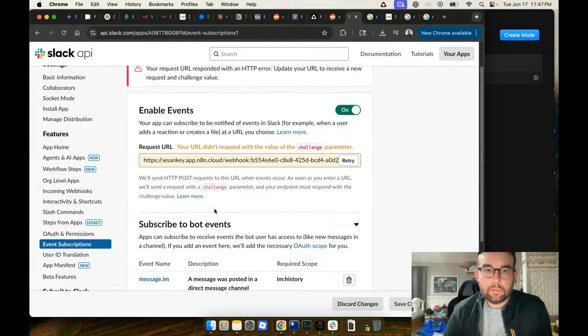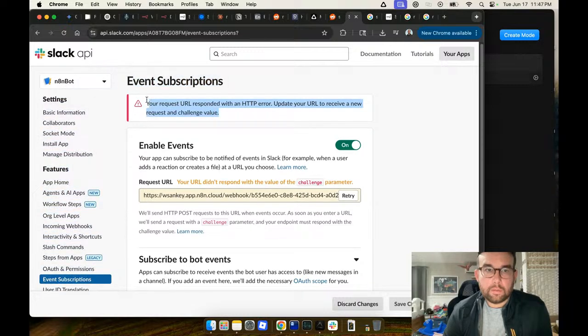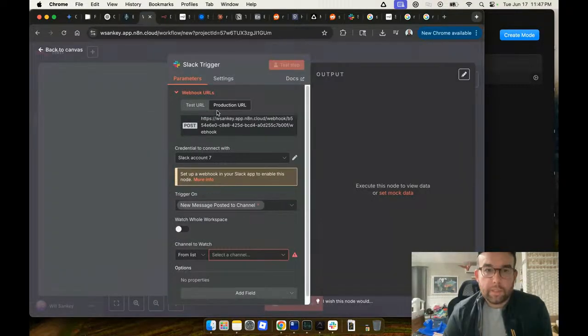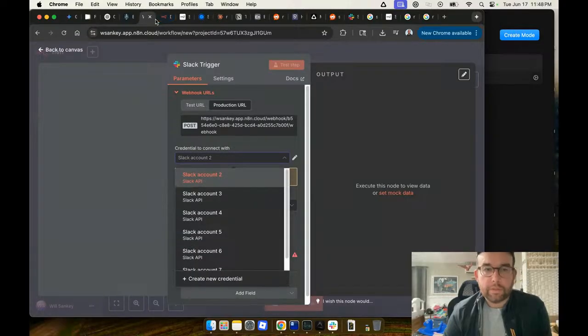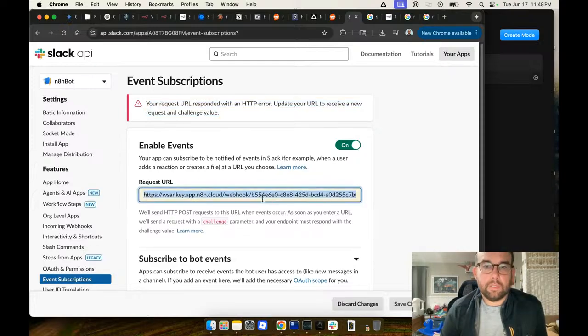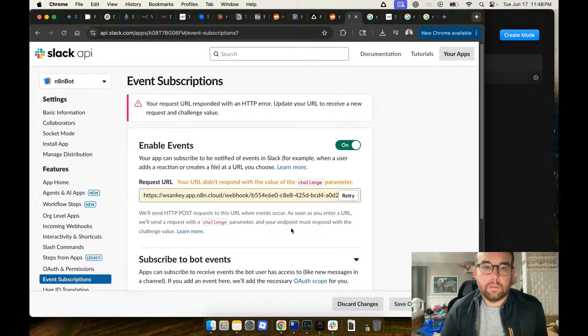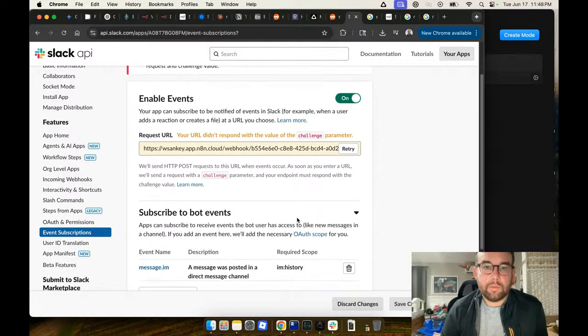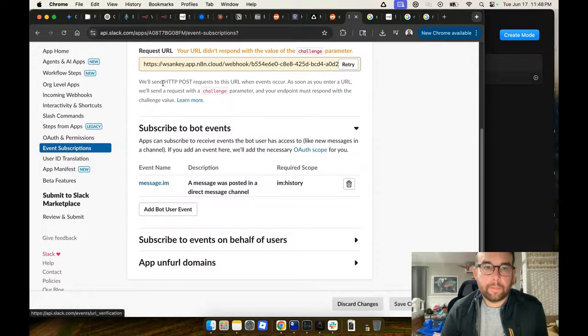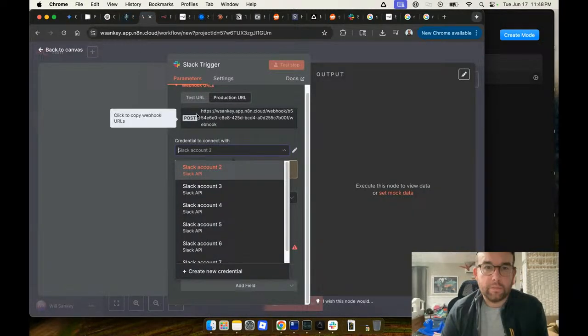No. So wait, why? Okay. Copy webhook URLs. So like, it doesn't seem to want to. Your URL didn't respond with the value of the challenge parameter. Your endpoint must... okay, that's new.